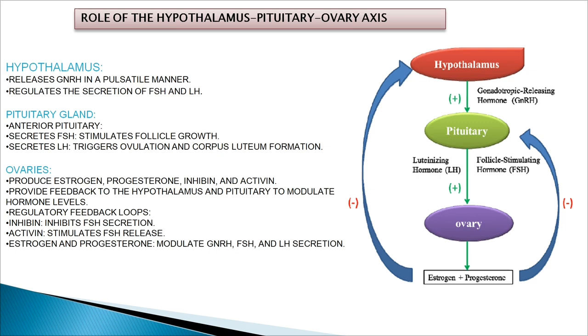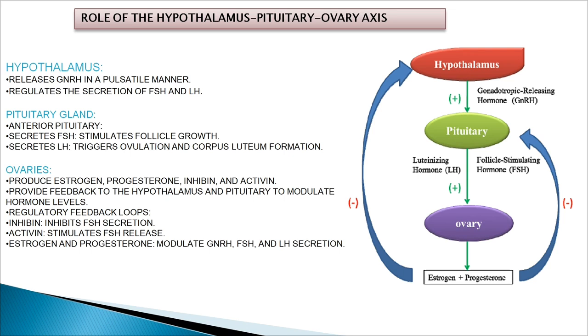The pituitary gland, mainly the anterior pituitary, secretes FSH, which stimulates the follicle growth during the follicular phase of the menstrual cycle, and it also secretes the luteinizing hormone, that's called LH, which triggers the ovulation and causes the corpus luteum formation. Ovaries produce estrogen, progesterone, inhibin, and activin.